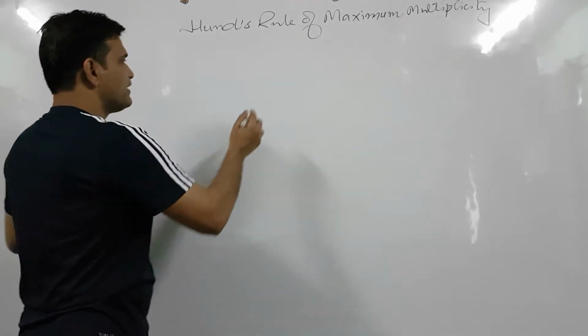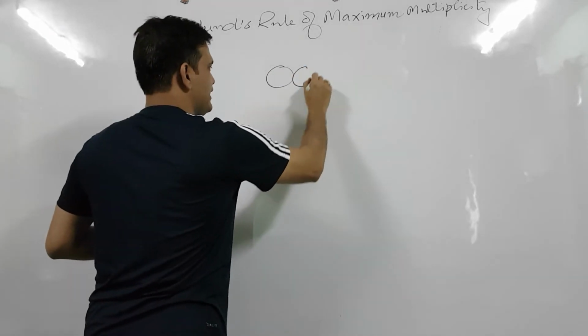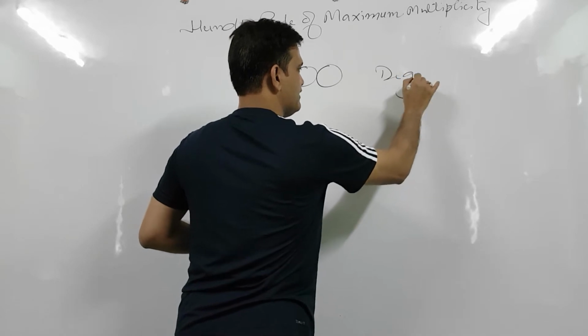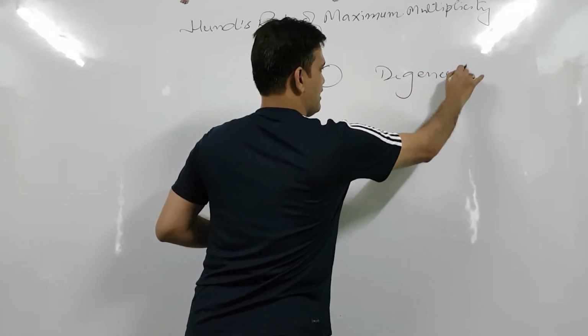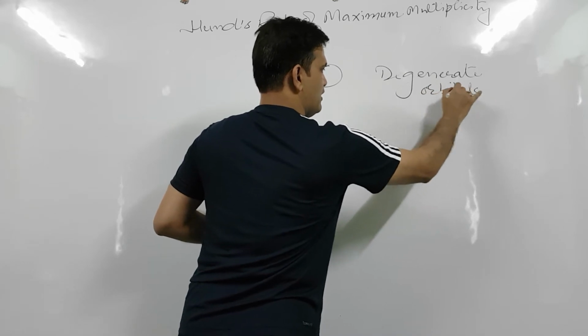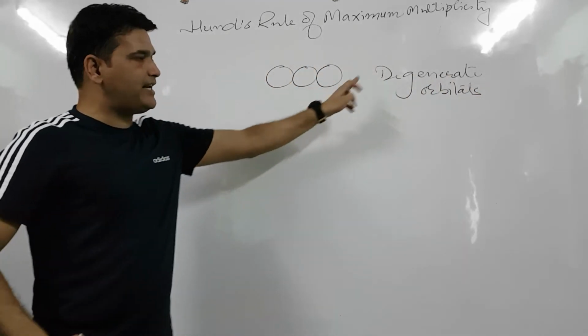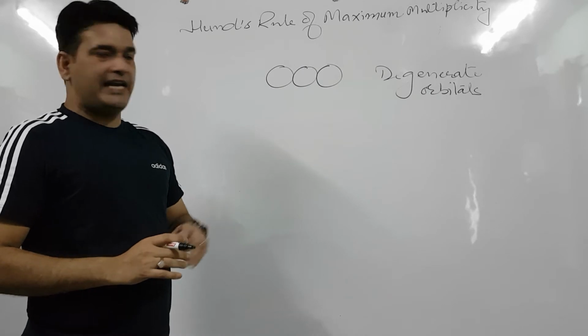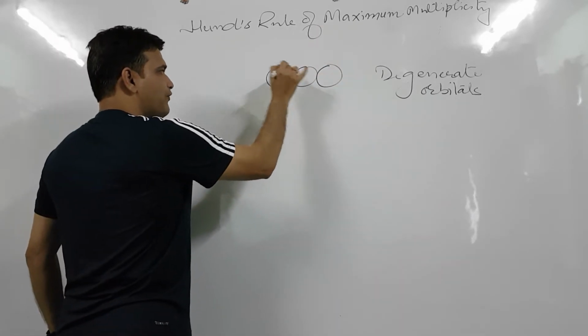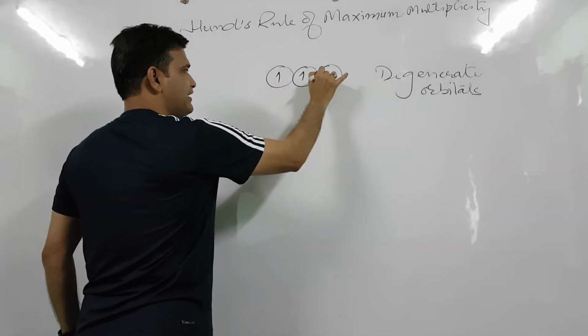For example, if we have three orbitals, these are degenerate orbitals, that is, orbitals with the same energy. In degenerate orbitals, filling of electrons will be like this.